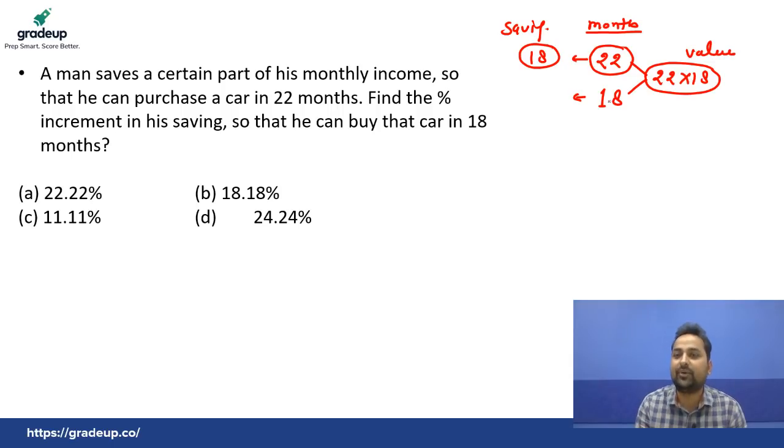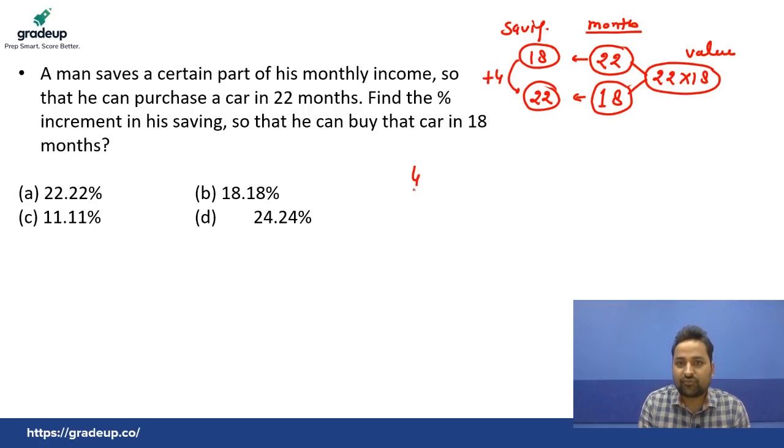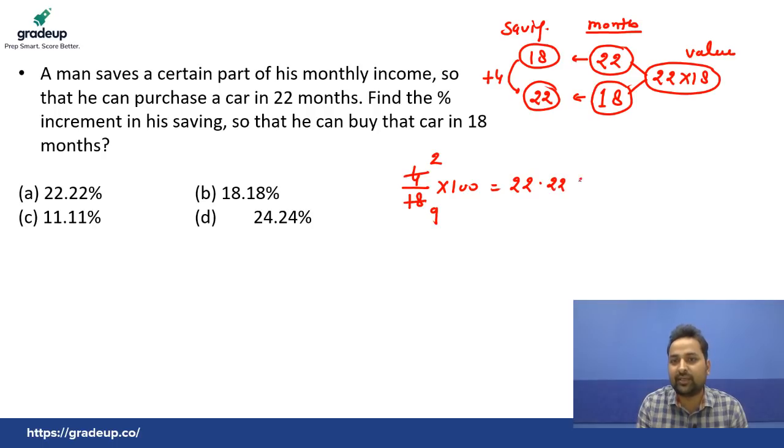Yes or no? Now, in 18 months, if he is planning, just divide that. Here he will get 22 saving. Now, students, earlier saving was 18. Now saving is 22. So what is the increment in the saving? Increment is 4. So 4 increment with respect to what? 18, into 100. So 2 twos are, 2 nines are, so 2 by 9. I have told you 1 by 9 equals 11.11. 2 by 9 equals 22.22% increment.